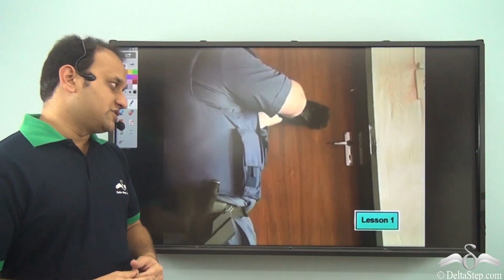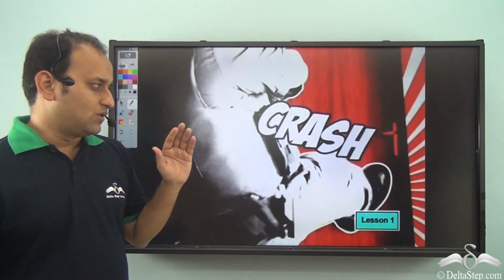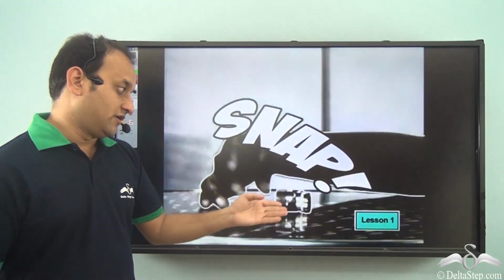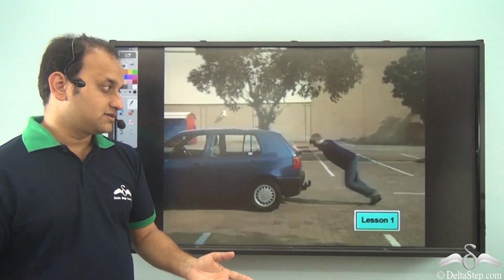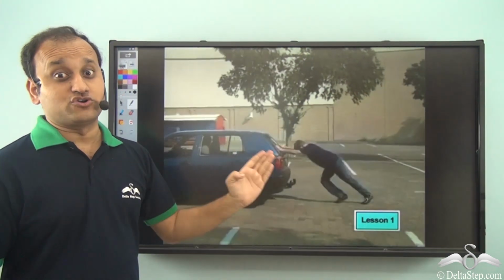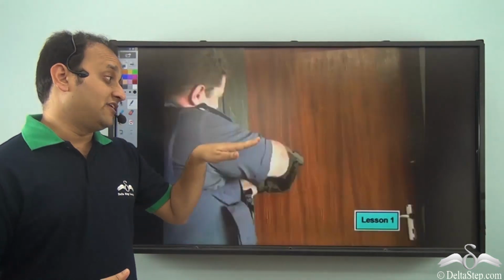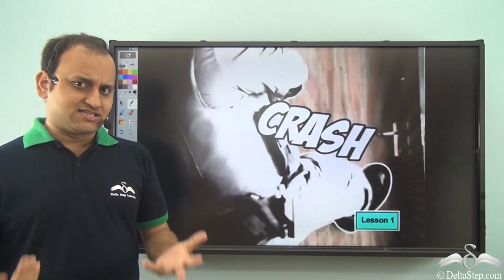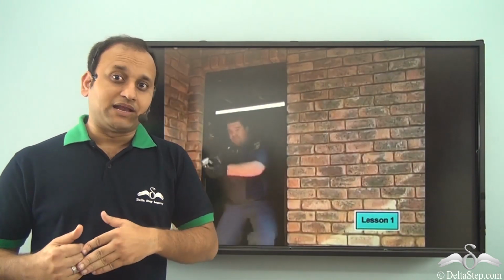So let's see some scenarios here. So what exactly is being applied here? Force. Even here, force is being applied. And even in this case, force is being applied. And even here, the force is being applied. So in all these scenarios, force is being applied.